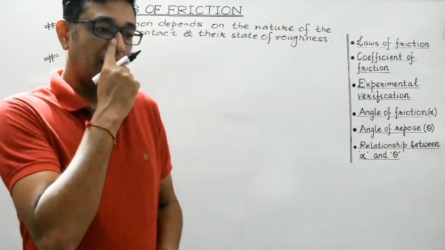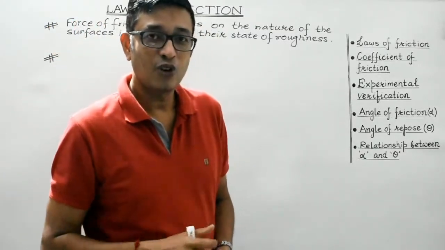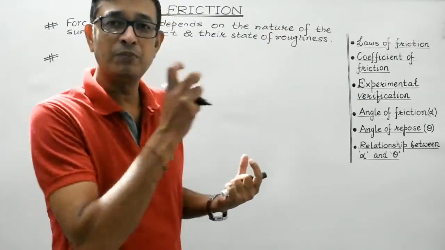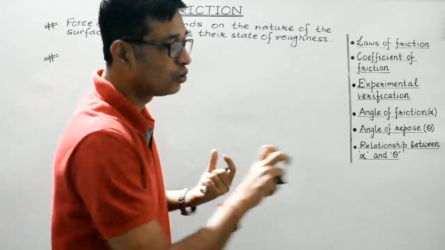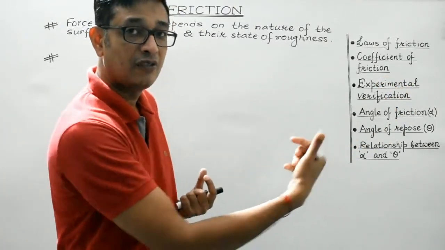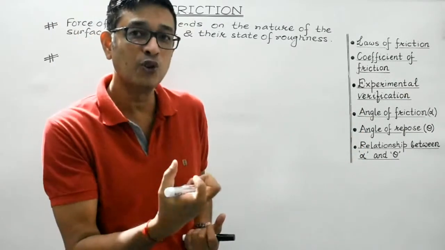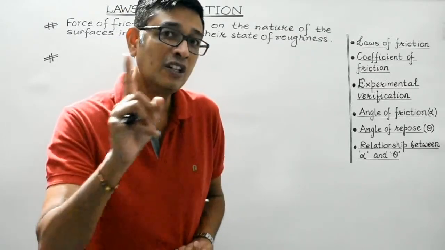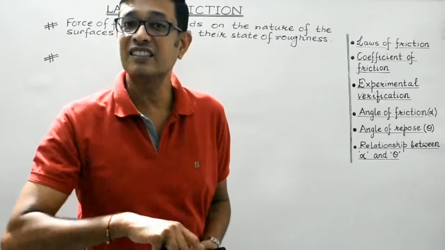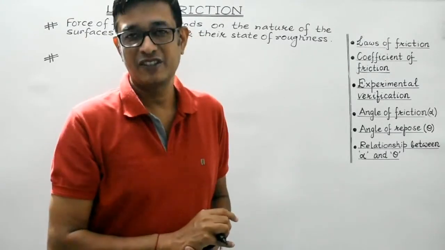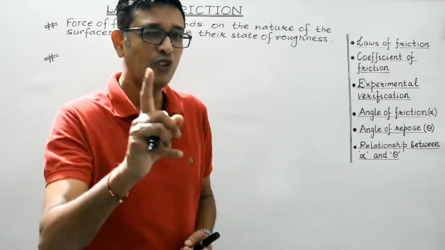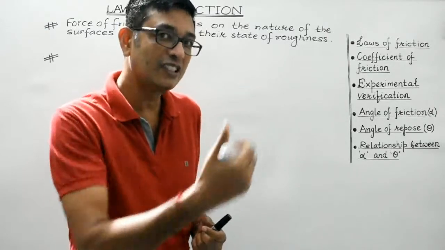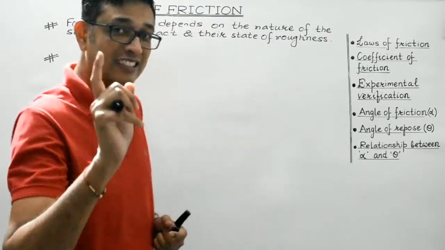Second, as we have discussed, students, frictional force is always of opposing nature. That is, it always acts in a direction opposite to which the body tends to move. If the body under the influence of some pulling force tends to move towards right, then force of friction will act towards left so as to oppose the motion of the body. Right? So, force of friction is always of opposing nature. It always acts in a direction opposite to which the body tends to move. And it always acts tangential. Tangential means, students, it always acts parallel to the surfaces in contact. Right? So that's the second law.